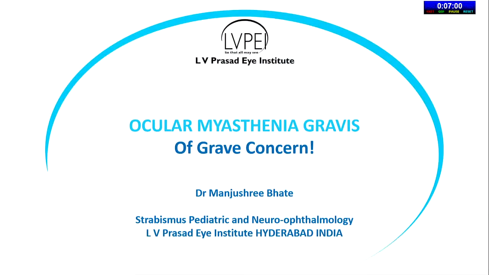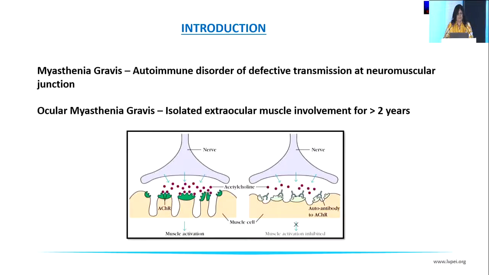Thank you so much, and thank you AIOC and the chairpersons for including my talk in this session. I'm going to talk about a topic which is generally of grave concern to us, which is ocular myasthenia gravis. It's important to know that it's a diagnosis of exclusion and that we need to rule out sinister causes before starting treatment. I'm going to take you through some of the myasthenia and also coupled with a few cases as well.